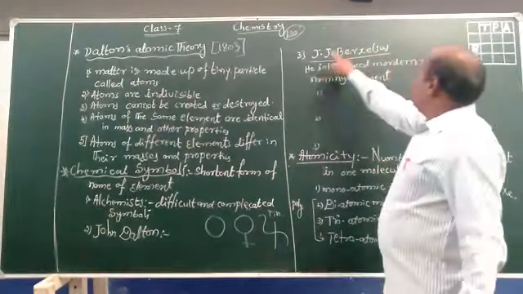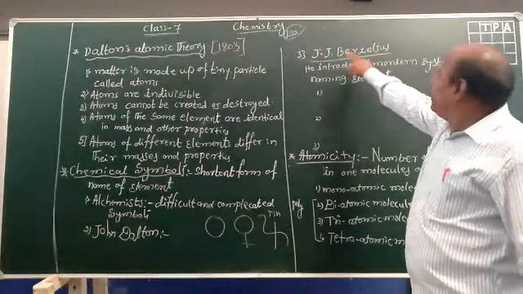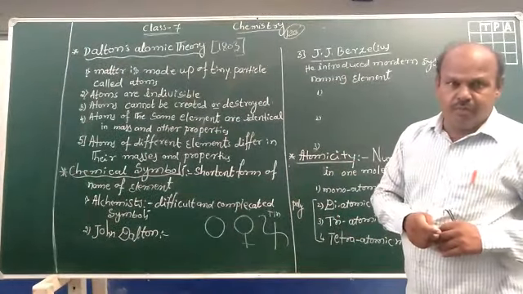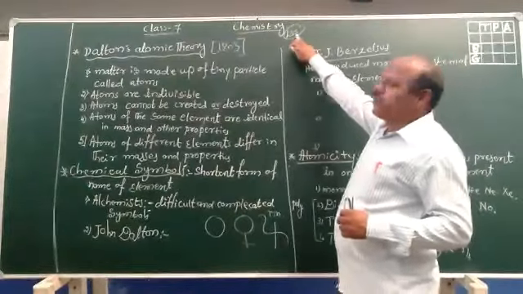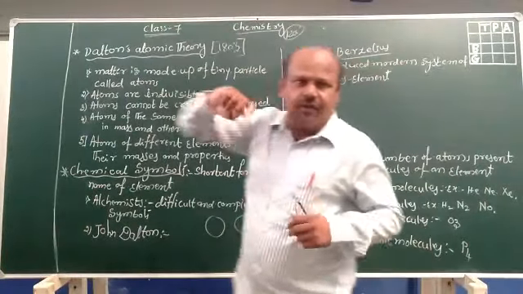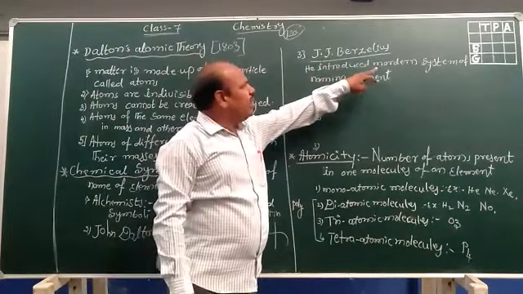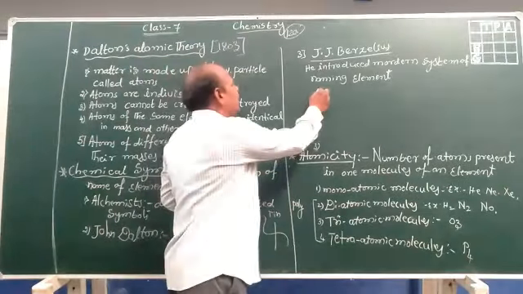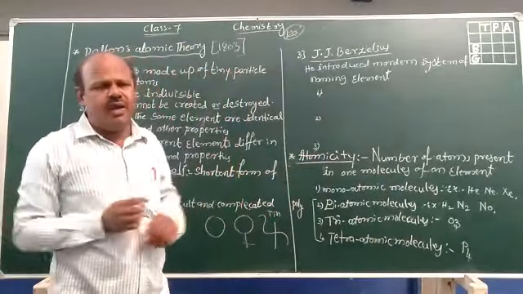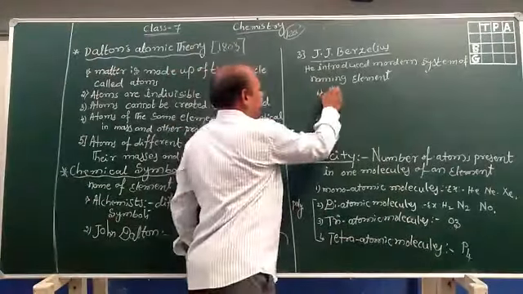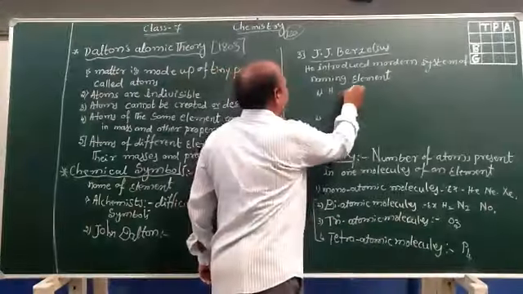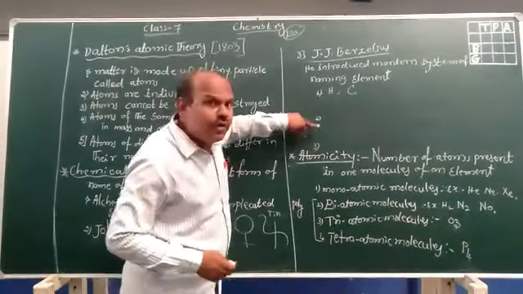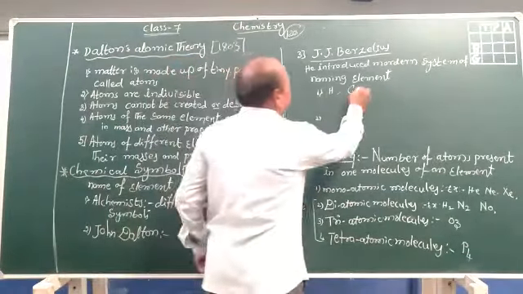Finally, J.J. Berzelius introduced the modern system of symbols. Here, we already have 120 elements. Therefore, he introduced the modern system of naming the elements. How to name? The first one: he used the first letter. For example, hydrogen is H. For carbon, he used the first capital letter. And the second one: if the first letter was already used, for example carbon is C.